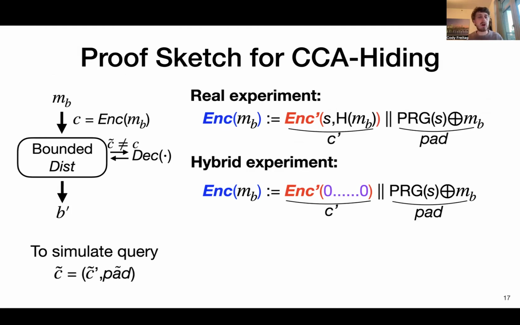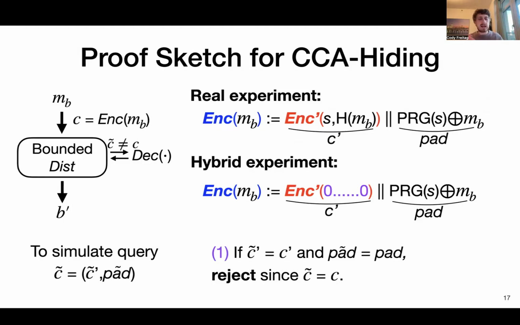So then it turns out all we need to do is show that we can simulate the queries, and that the queries that we simulate are indistinguishable between the real and the hybrid experiments. So let's look at a particular query, the C tilde value, which consists of two parts, what I'll call C tilde prime and the pad tilde part of the mauled encoding.